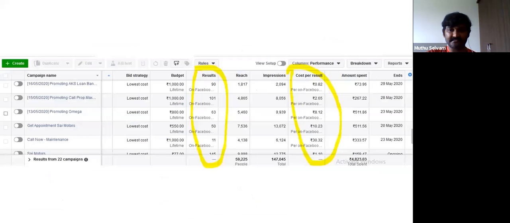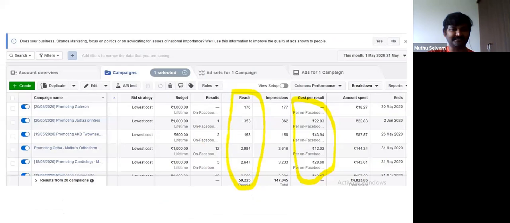So these are my clients I have already generated leads for. Very costly, see, 80 paisa also I have done. For some clients I got it at 10 rupees, 8 rupees. One lead came for 2 rupees 65 paisa, something like that. It depends on the product.